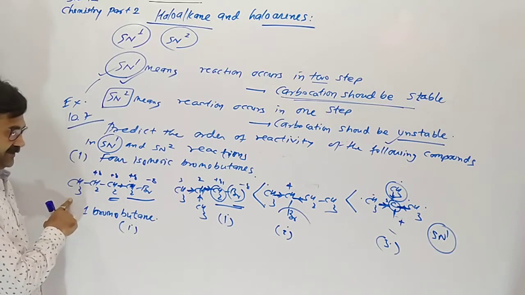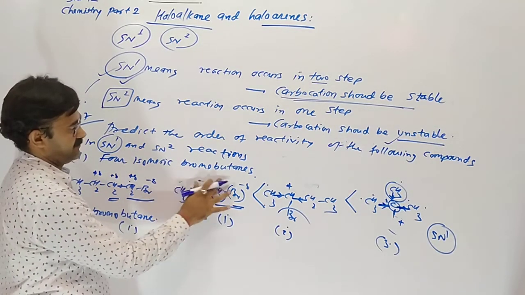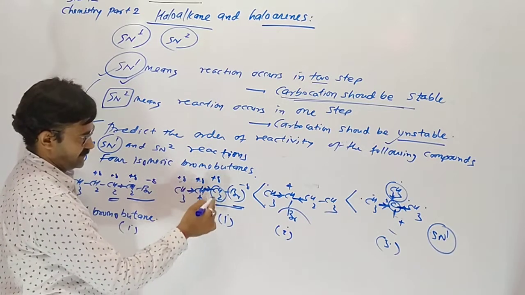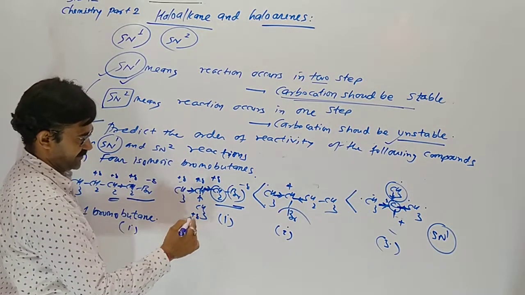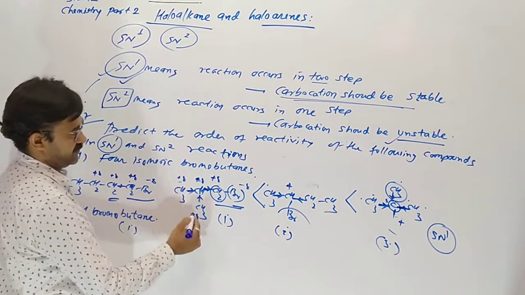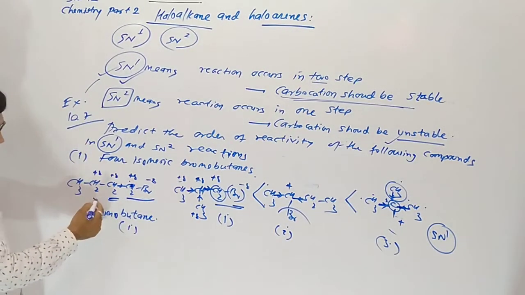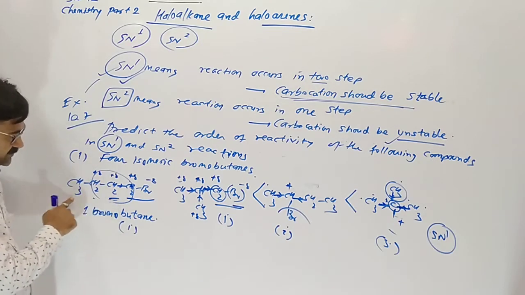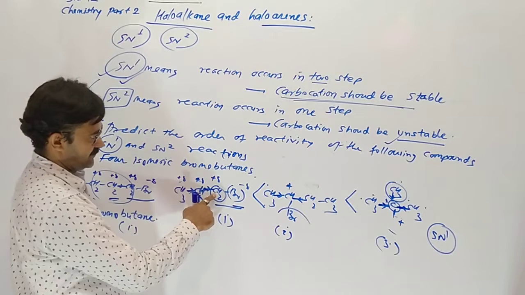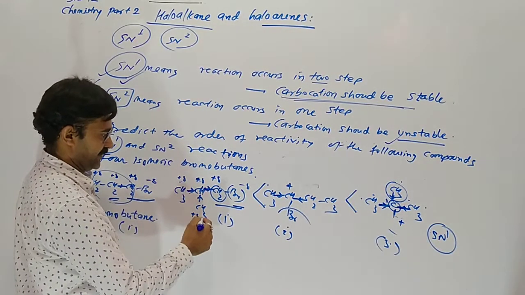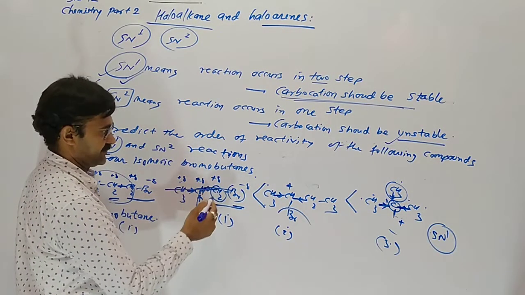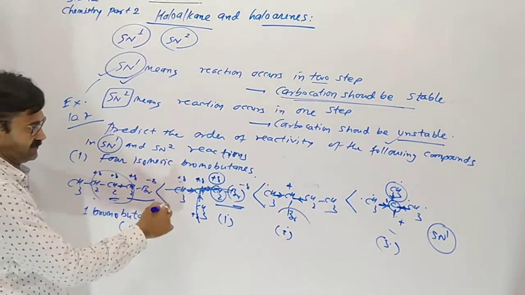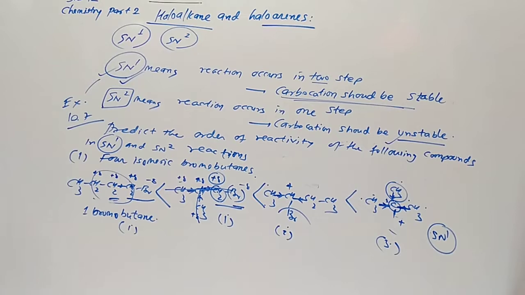No effect will occur beyond that. Here all the 4 carbons are effective. Here only these 3. This is less effective. Inductive effect. So this carbocation is more stable than this one. This is the sequence of SN1 reaction.